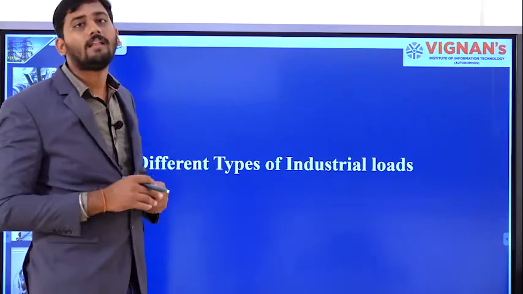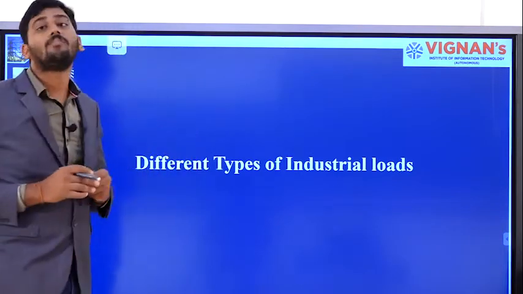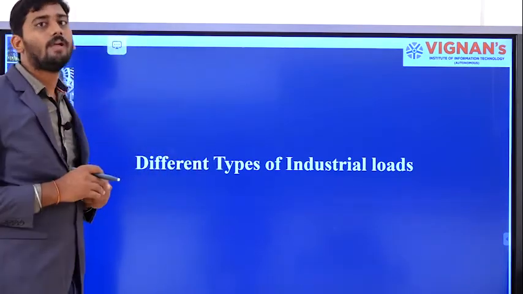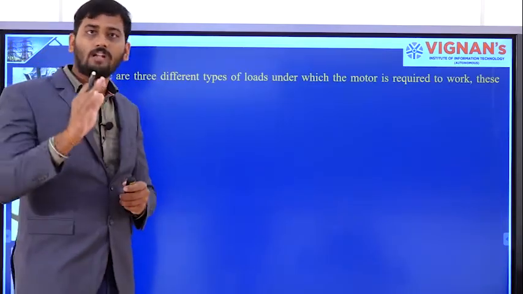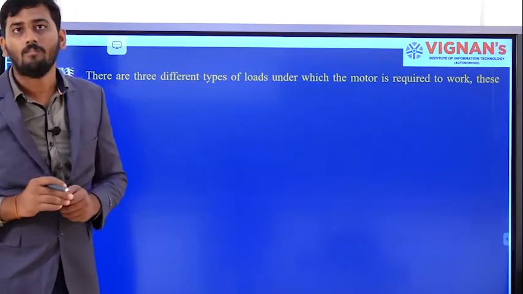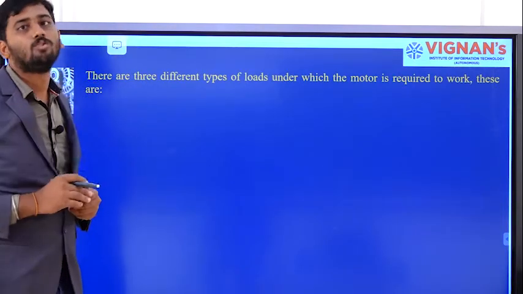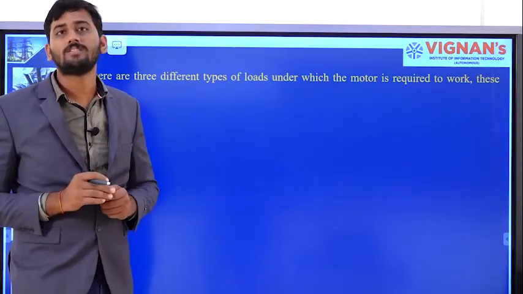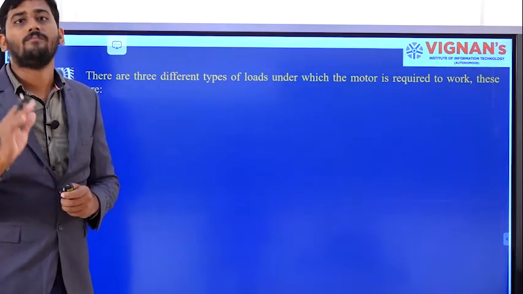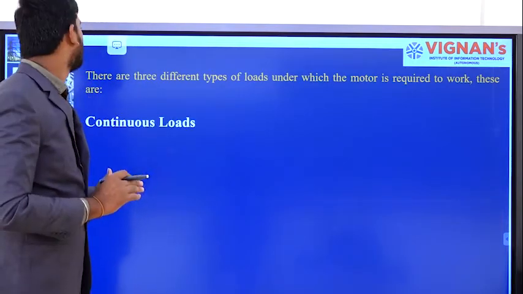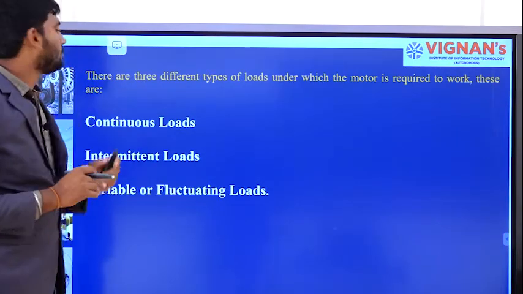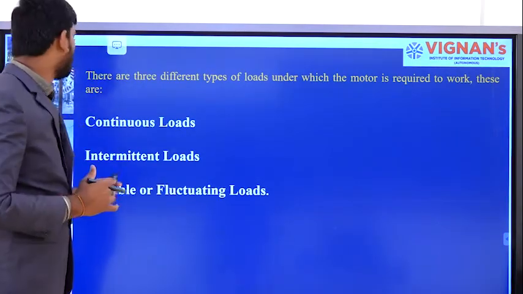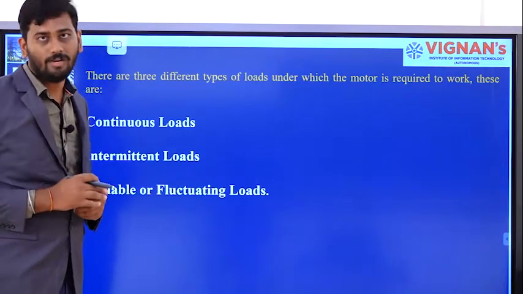Moving on to the next category, that is nothing but different types of industrial loads. These industrial loads are broadly classified into three types: continuous loads, intermittent loads, and variable or fluctuating loads. The same thing was kept over here.